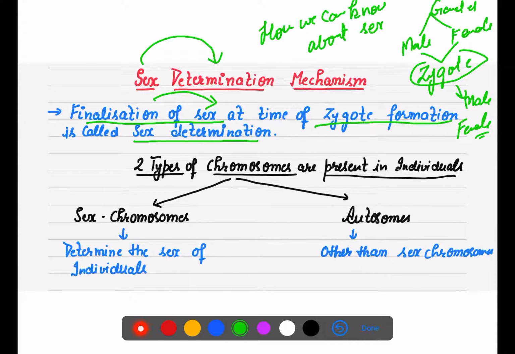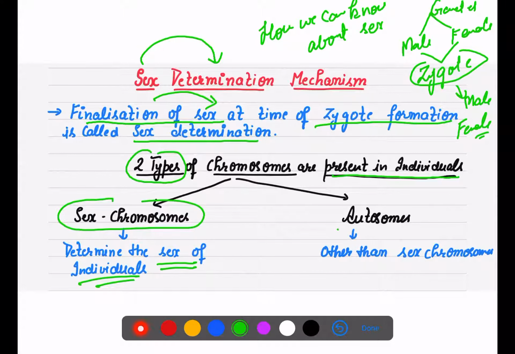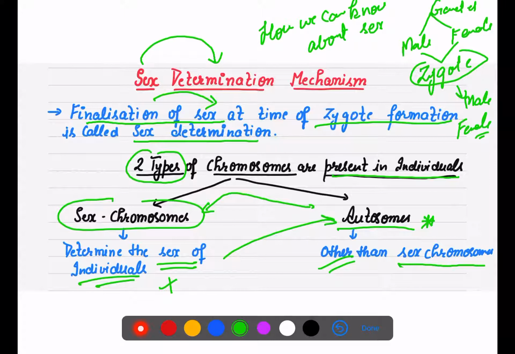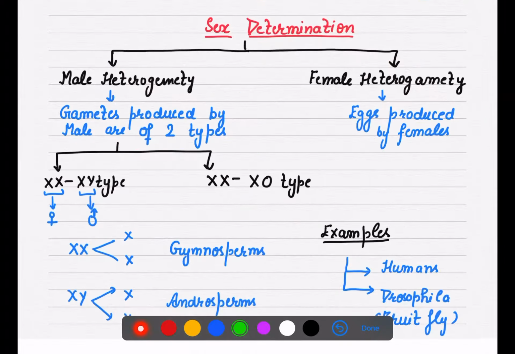That deciding factor, the finalization of sex at the time of zygote formation, is called sex determination. Now we know that two types of chromosomes are present in individuals. One is the sex chromosomes, which are responsible for the sex of the individual, and the others are the autosomes, the chromosomes other than the sex chromosomes, which are responsible for other factors.